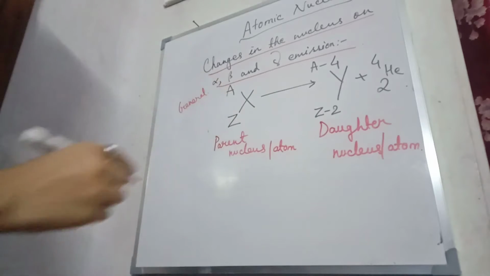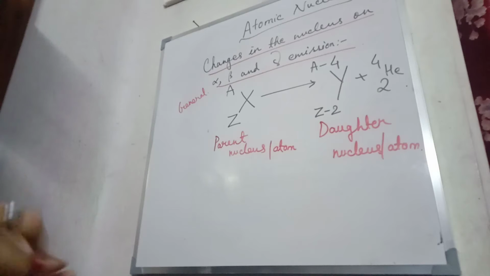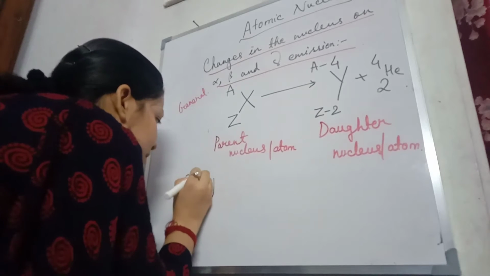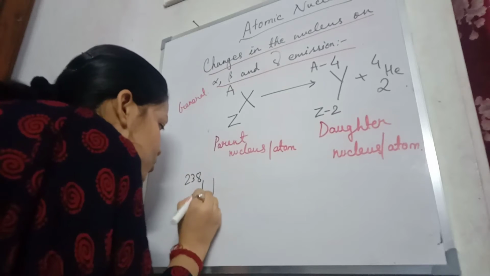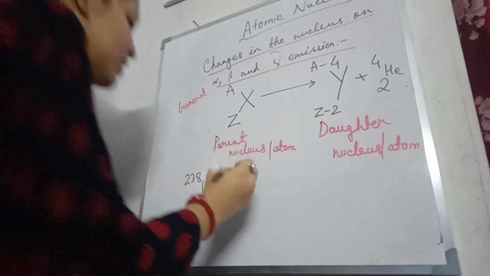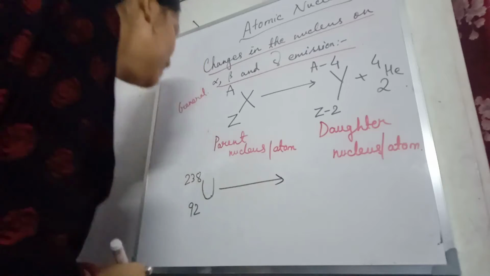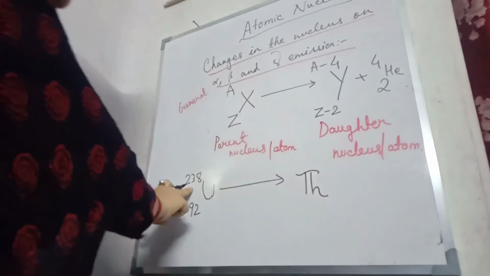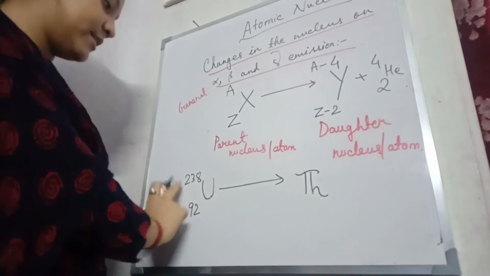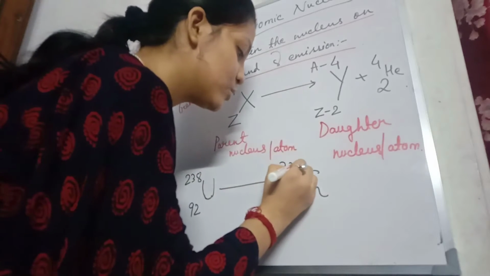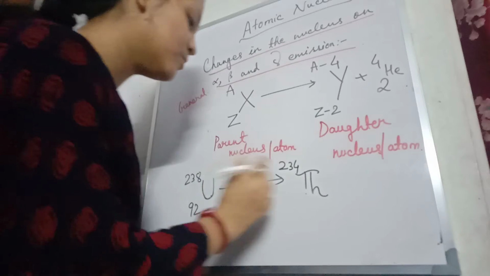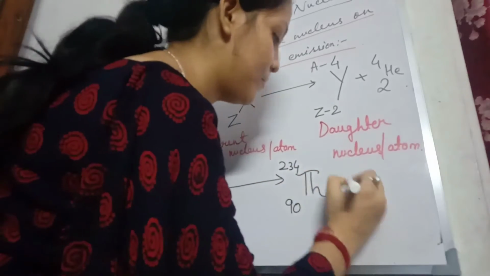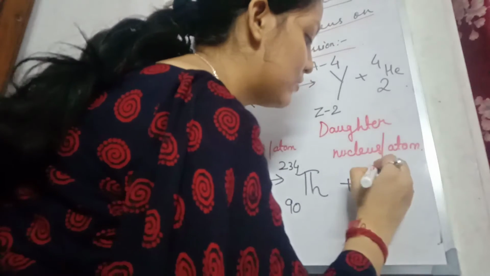If I give an example, let's do the example. Uranium 238 mass number, 92 atomic number will give alpha particle and will form a new element with mass number getting reduced by 4, so 238 minus 4 will be 234. 92 minus 2 will be 90. This is the new element formed, the daughter element. And we are going to get alpha particle.